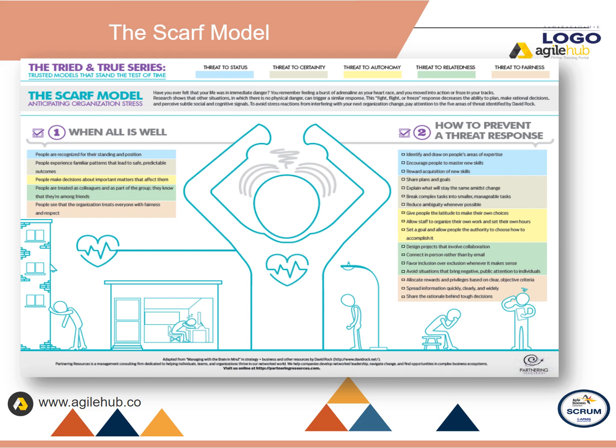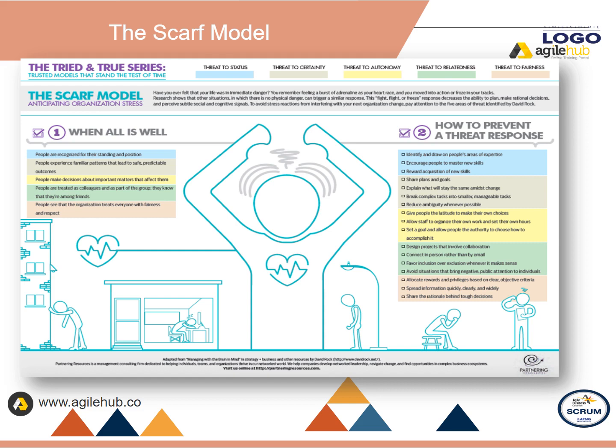The SCARF model. Here we can see examples of what good looks like when all is well. For example, for status, the idea is for people to be recognized for their standing and position. To prevent a threat response to this, we should identify and draw on people's areas of expertise. Encourage people to master new skills. Reward the acquisition of new skills.